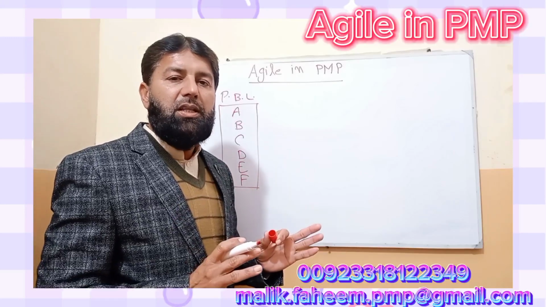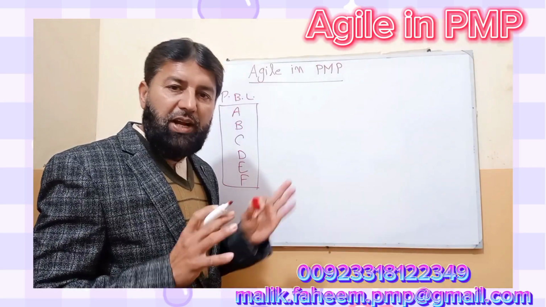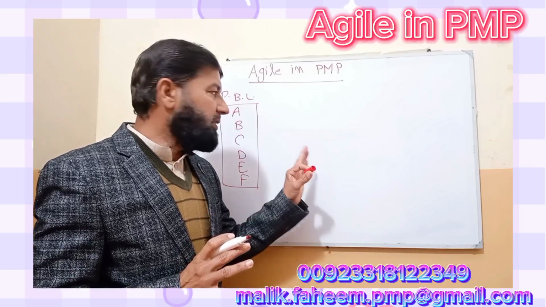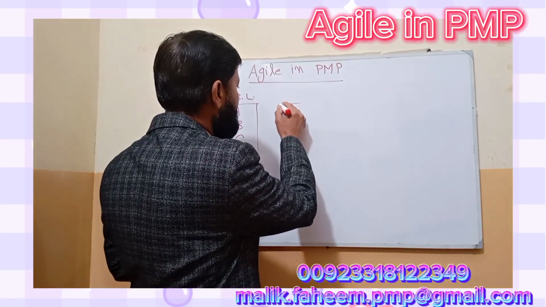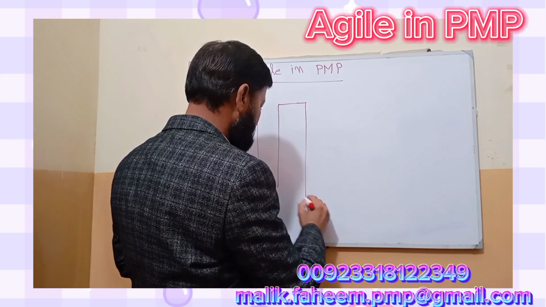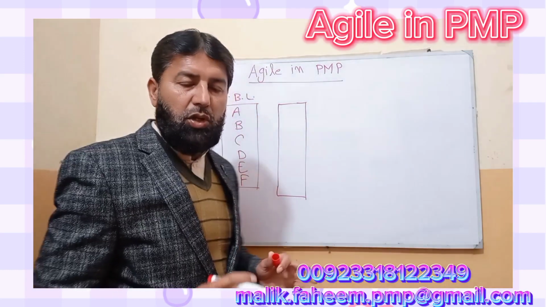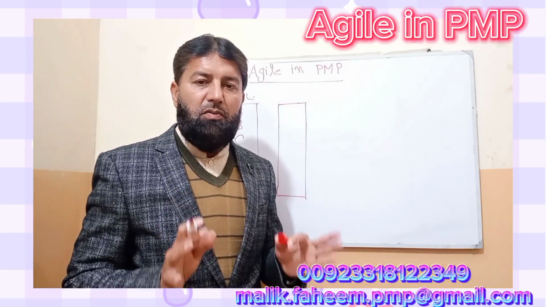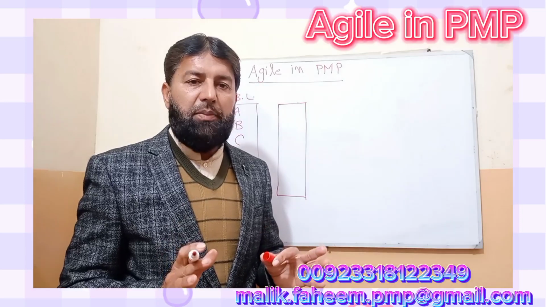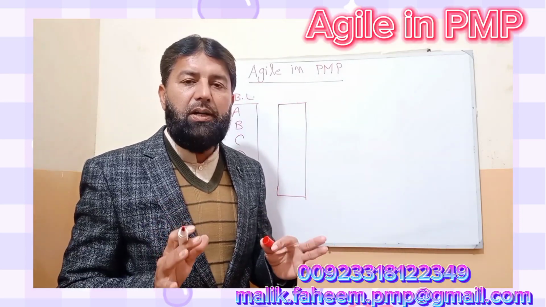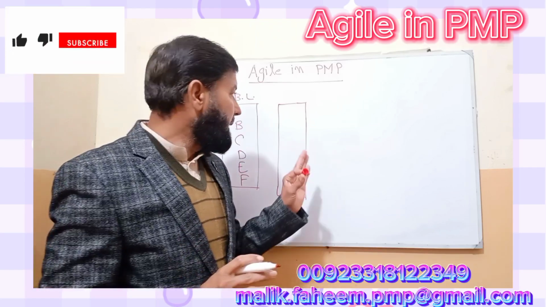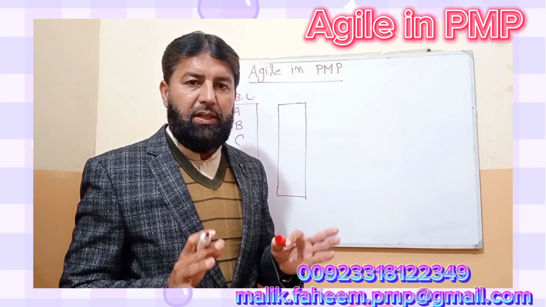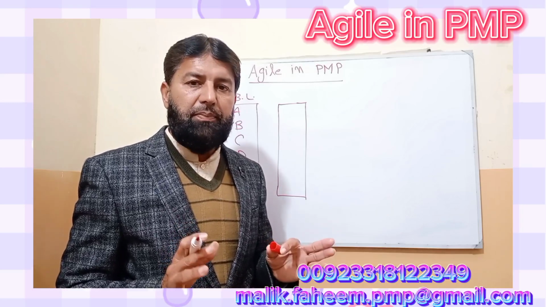Once they completed the prioritization, after that development team will come in the sprint planning meeting, sprint 0, and they will give story points to user story. What is story point? Story point is effort required to complete the user story. In sprint planning, team will estimate the user story.